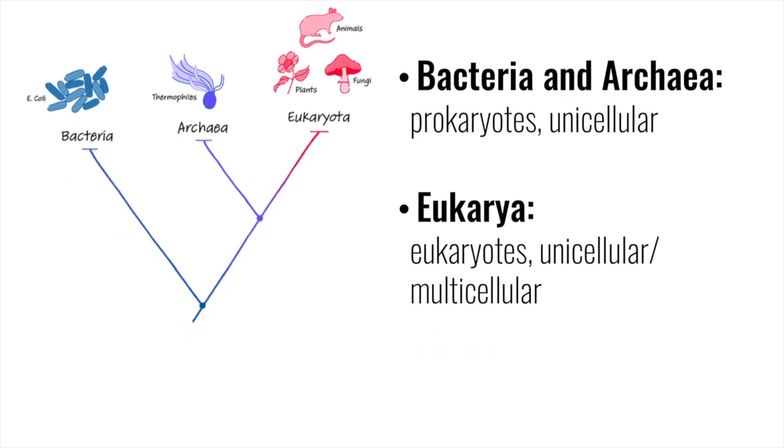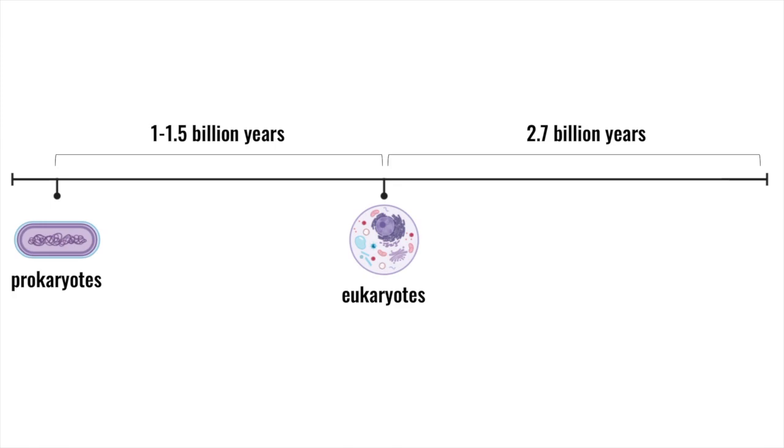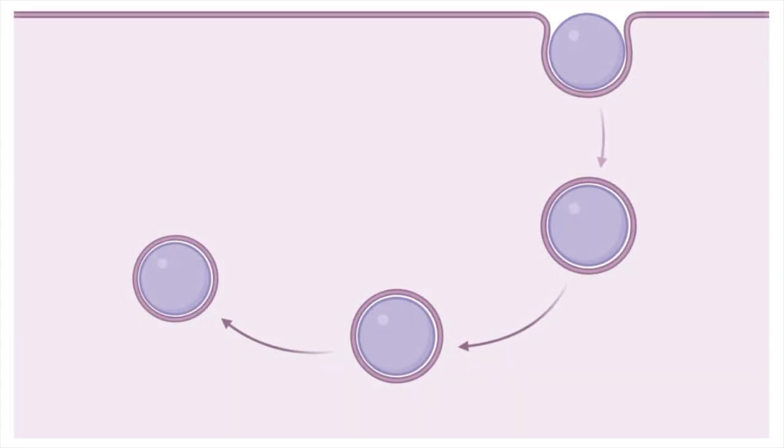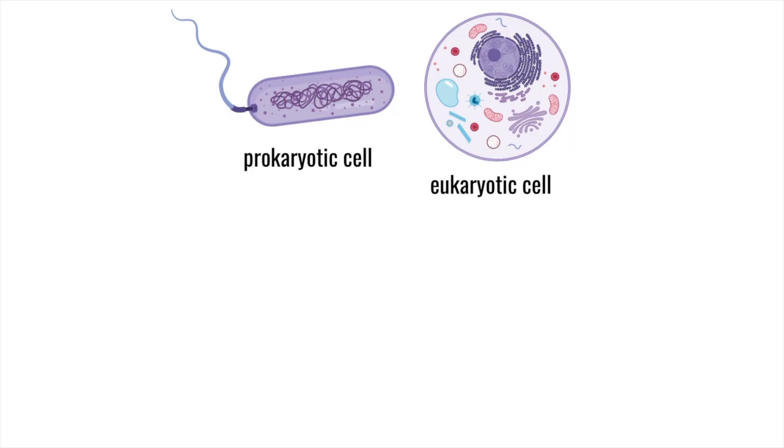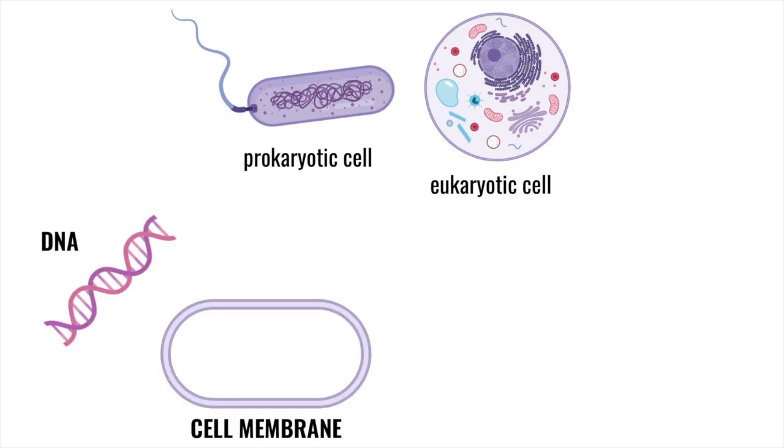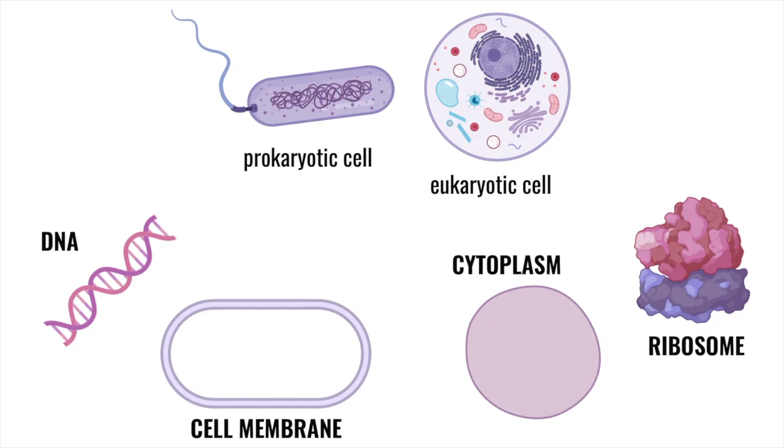According to the NIH, eukaryotes developed 2.7 billion years ago following 1 to 1.5 billion years of prokaryotic evolution. The hypothesis is that the nucleus and other eukaryotic features first formed after a prokaryotic organism engulfed another. Prokaryotes and eukaryotes share DNA, cell membrane, cytoplasm, and ribosomes, but they differ in a lot of other categories.